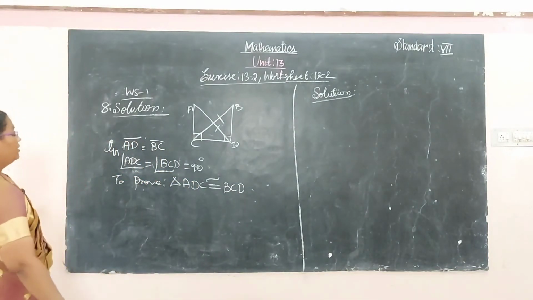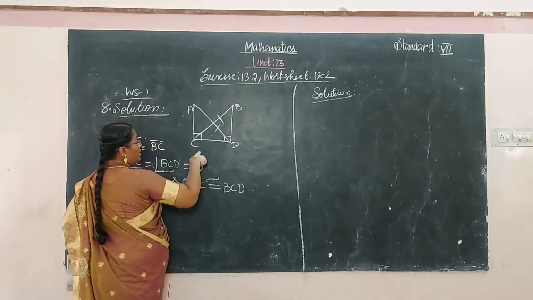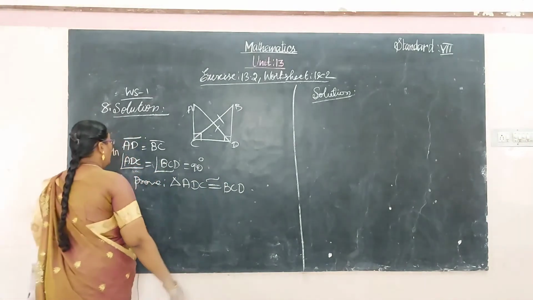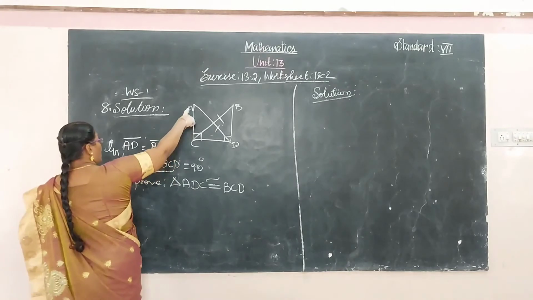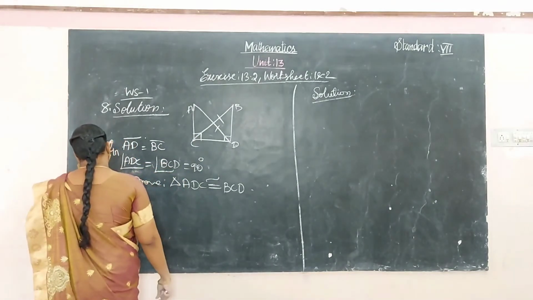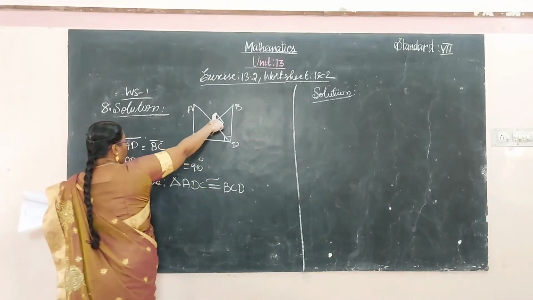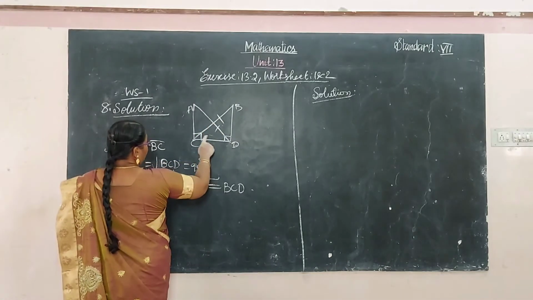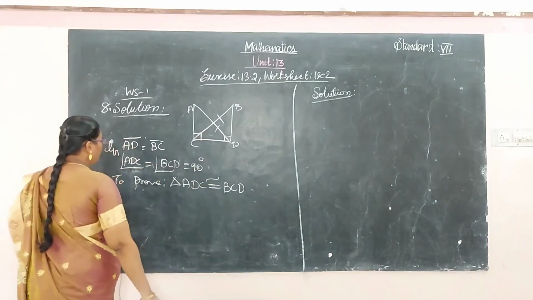Okay, triangle ADC is congruent to the BCD. So one of the angles is 90 degrees, which is given. One side is common, CD is common, and one more pair of sides is equal. From this data,